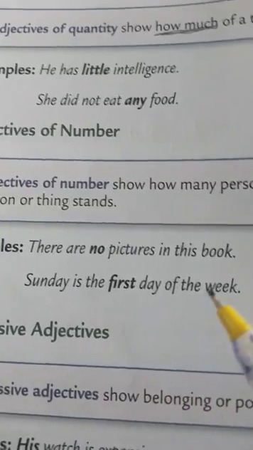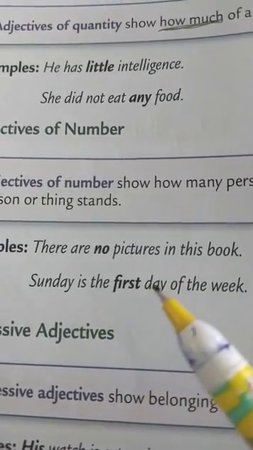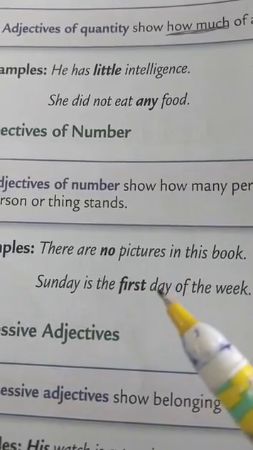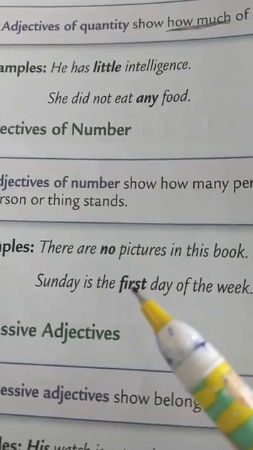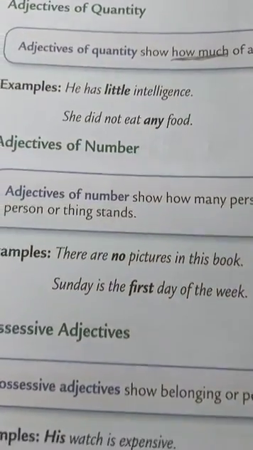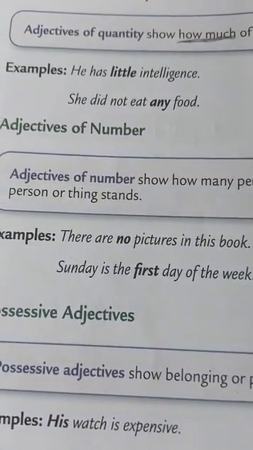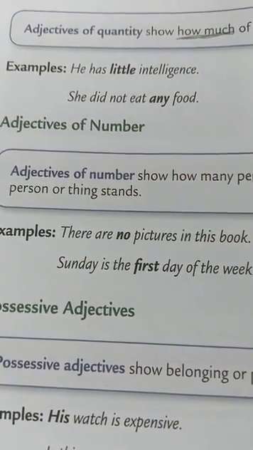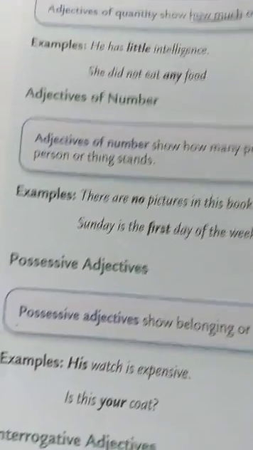Sunday is the first day of the week. In this sentence, the word first is telling us about the number of days. So that is also an adjective of number. Remember children, adjective of number is used for countable nouns.